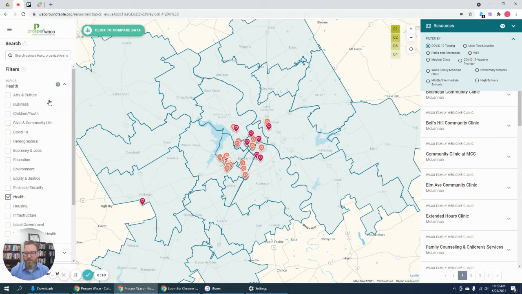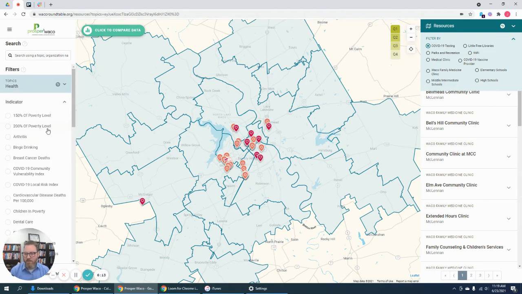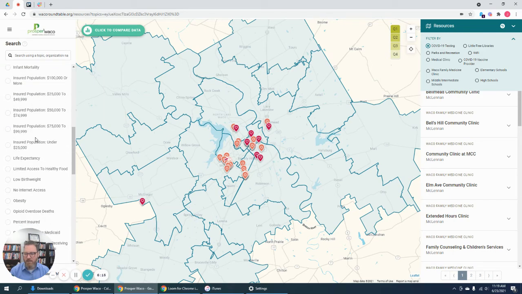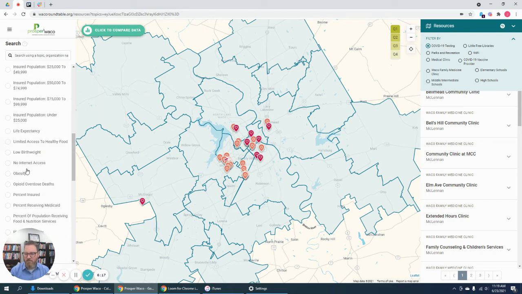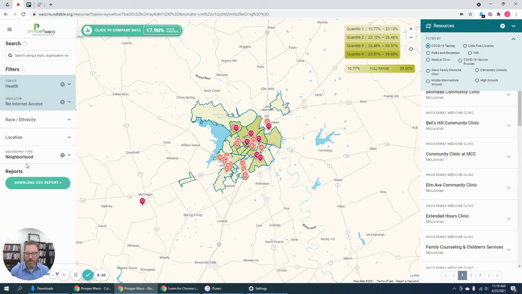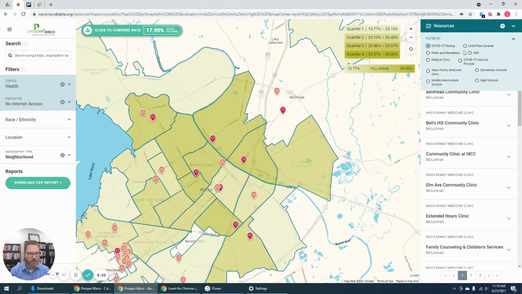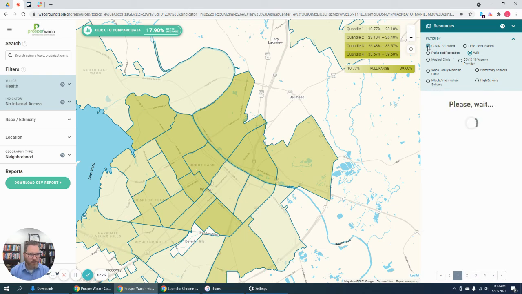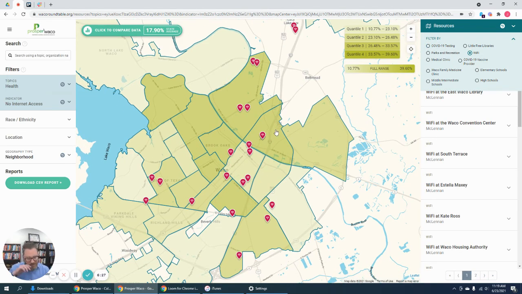But let me click health, and then I'm going to click, let me see, I can do no internet access. Yeah, and then I can click on Wi-Fi here. So for places where there's Wi-Fi, this shows me the darker places are the places with less internet access. You can see obviously here in East Waco and then parts of Central and North Waco. And the places that have plenty of access are out here in West Waco and Southwest Waco.